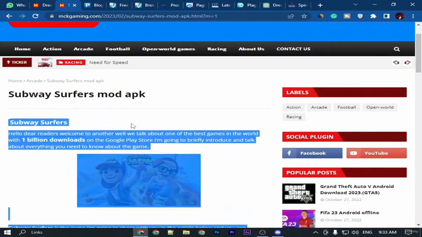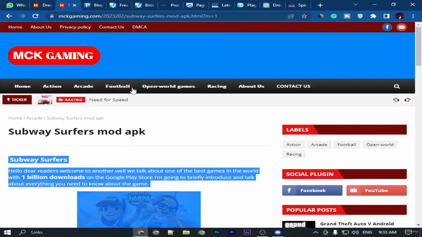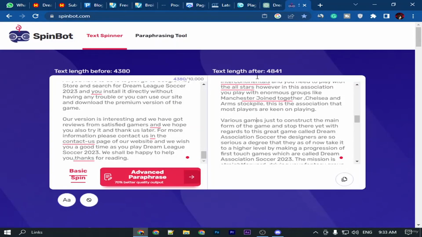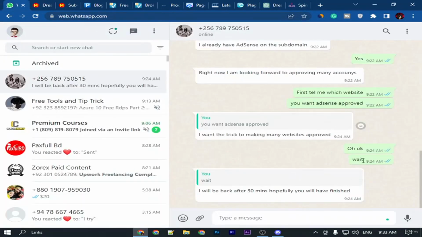And now to get AdSense approved on your website, you have to post 10 to 20 SEO friendly articles. If you just copy any article, just spin it here or with Spinbot, and just copy and now post it in your website, and that's how you can get 100% approved.